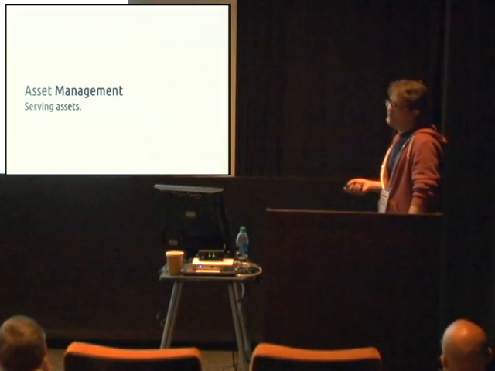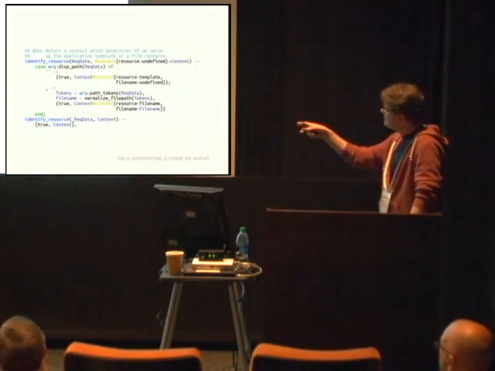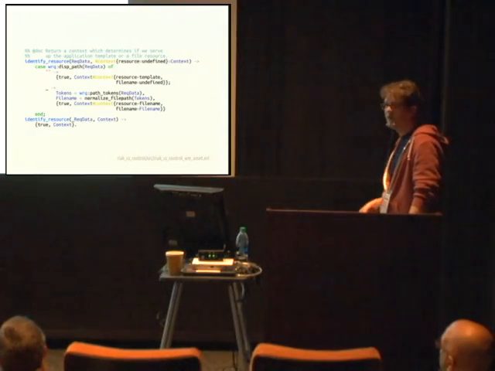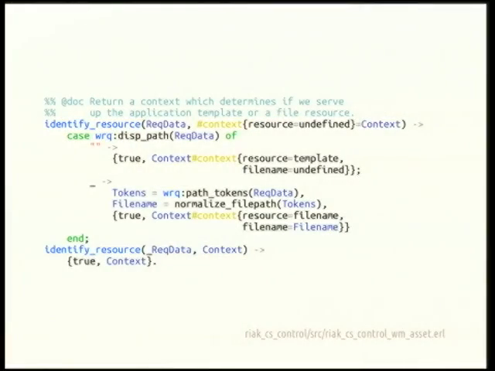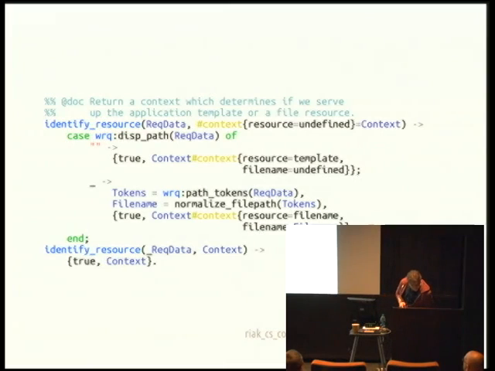We built another Web Machine resource that we see here. So here's the code, React CS control WM asset. We wrote a very small Web Machine resource to handle serving these assets, which actually ended up being really straightforward and not very complicated at all. So this relies on a couple functions.